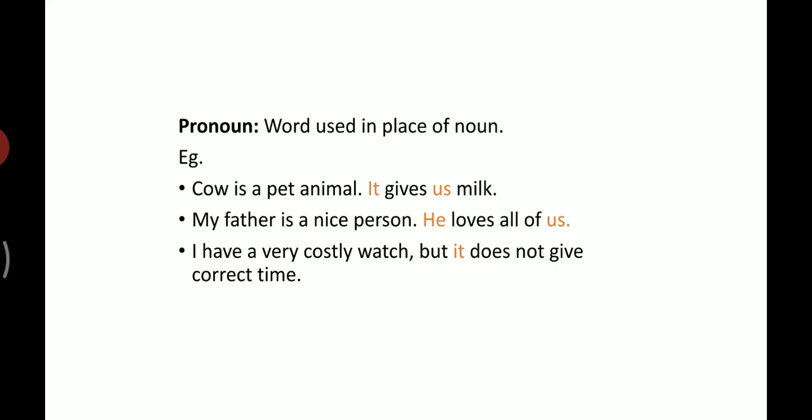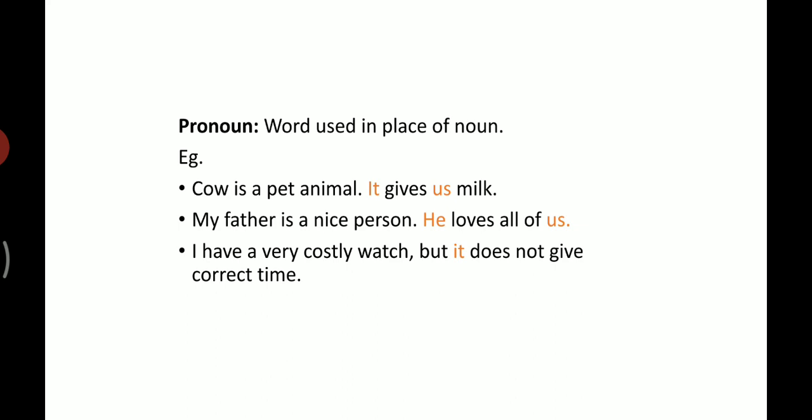I have a very costly watch, but it does not give correct time. Here watch is a noun because it is the name of a thing. And we use it in place of watch.